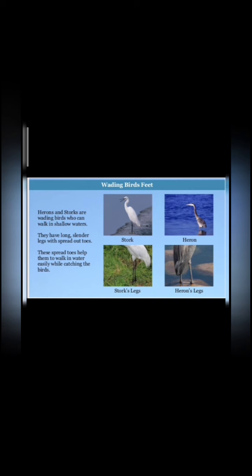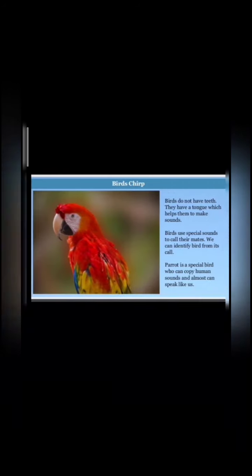Now wading birds' feet. Herons and storks are wading birds who can walk in shallow water. They have long, slender legs with spread out toes. This spread helps them to walk in water easily while catching fish.